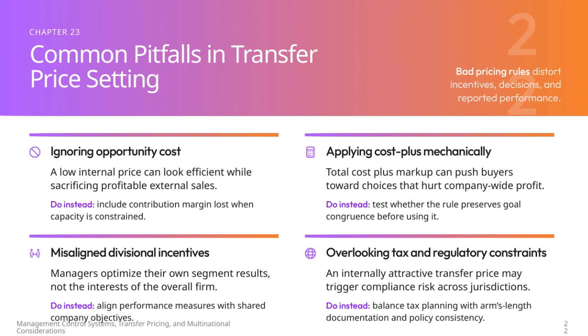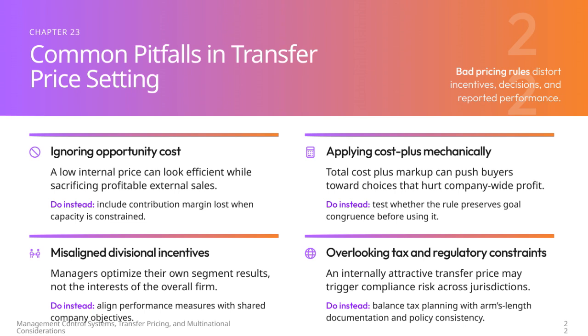Next, applying cost-plus pricing mechanically can also lead us astray. Just adding a markup to total cost might encourage buyers to make choices that hurt overall company profit. Instead, we need to check if our pricing rule supports goal congruence, meaning it aligns the incentives of different parts of the business with the wider company goals, before adopting it.